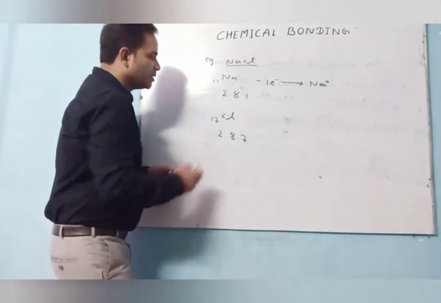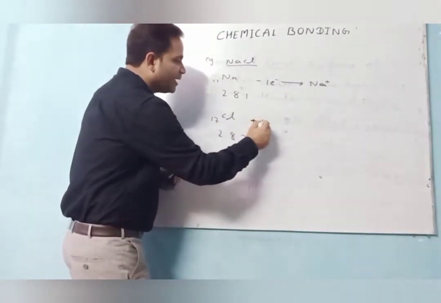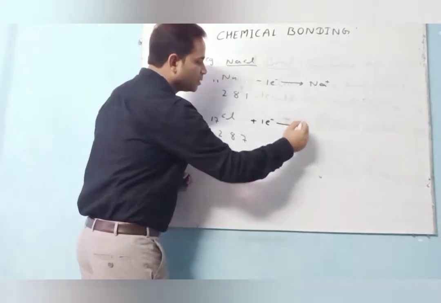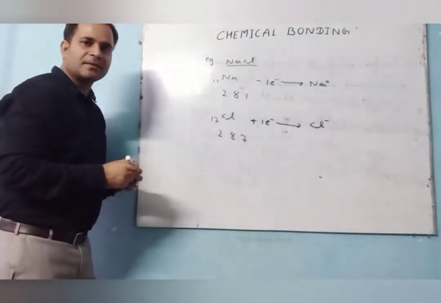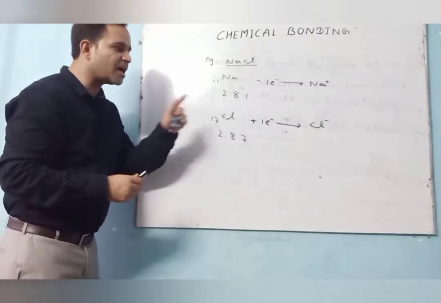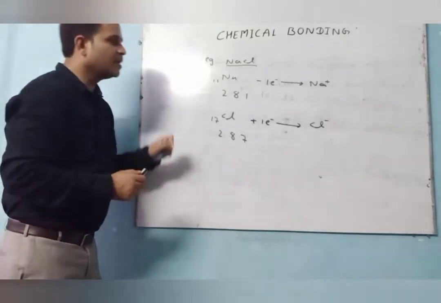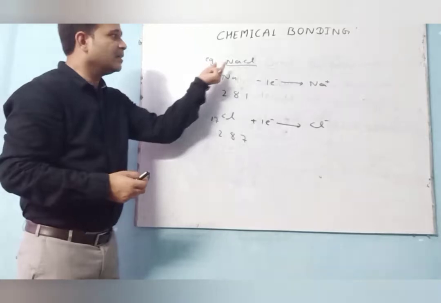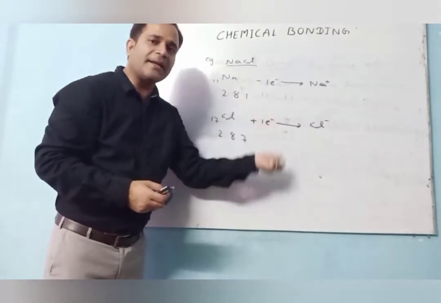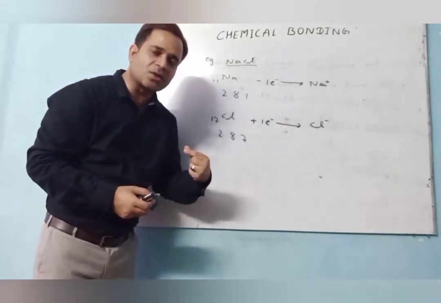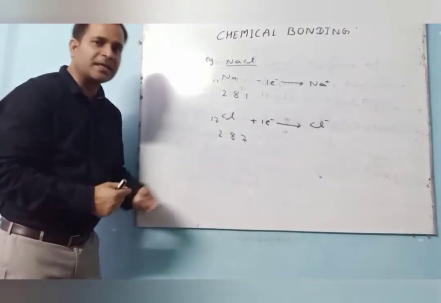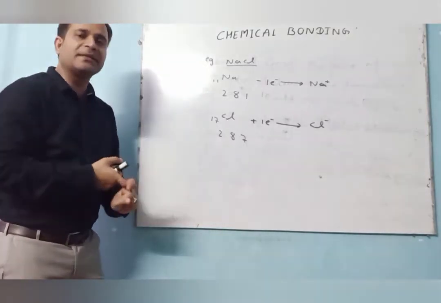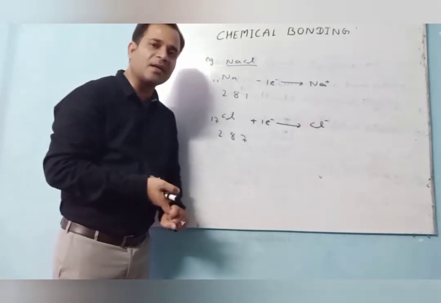So chlorine needs 1 electron to become the chlorine anion, that is a negative charge. So here sodium loses one electron and chlorine gains one electron. So whenever sodium loses and chlorine gains an electron, a bond is formed. The name of the bond is termed an ionic bond.